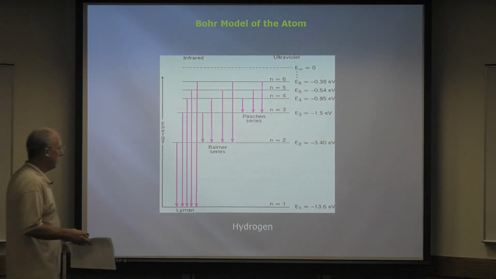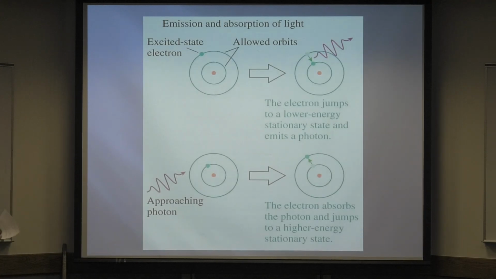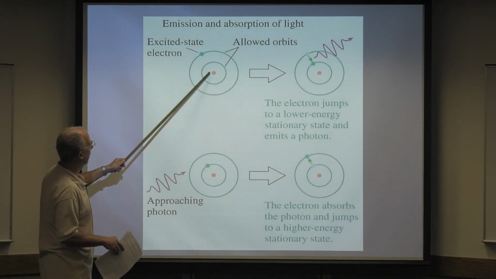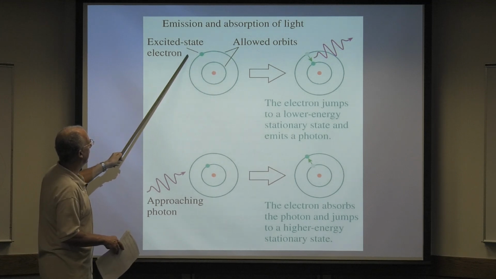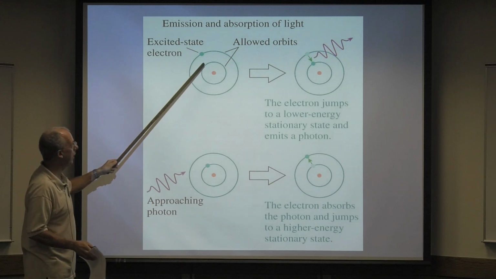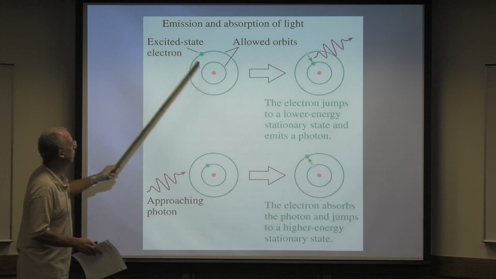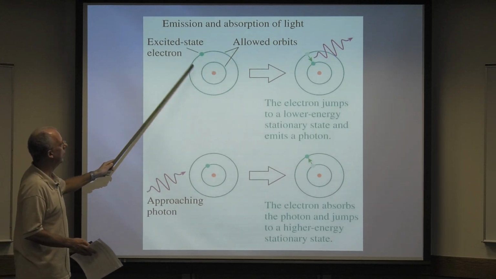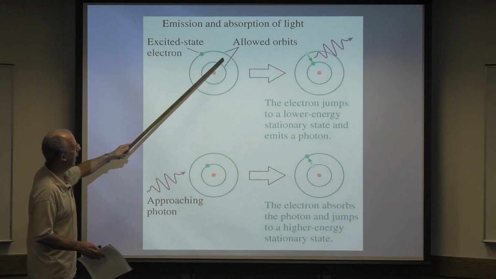Okay, so that means you can have, well, here, this is the best way to show you. Here's the electron in this particular level, and let's call this the ground state, so the lowest energy electron. And then here's the next highest. By the way, we call those excited states, right? So this is the ground state, like the couch potato state, and this is the first excited state. And these are, like it says, the allowed orbits.